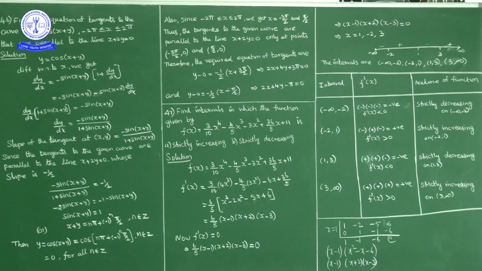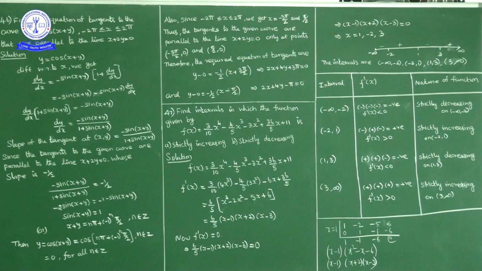Next, if you factorize this one, f dash of x, what we'll get is 6 by 5 into x minus 1 into x plus 2 into x minus 3. I wrote it here directly, but how can we write it in the examination? How can we factorize? In our 12th class standard, they'll give easy cubic functions only, so that we can factorize easily. Now how can we check? What is the constant term here? The constant term is 6, so check the divisors like plus or minus 1, plus or minus 2, plus or minus 3. Mostly plus or minus 1 or plus or minus 2 satisfy in most cases.